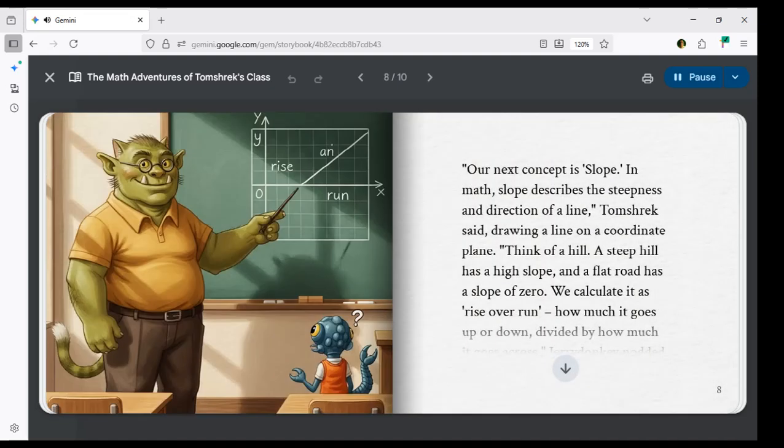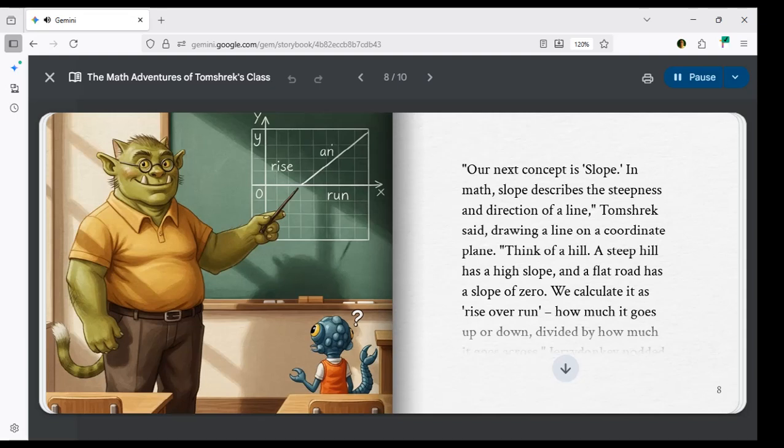Our next concept is slope. In math, slope describes the steepness and direction of a line, Tomshrek said, drawing a line on a coordinate plane. Think of a hill. A steep hill has a high slope, and a flat road has a slope of 0. We calculate it as rise over run, how much it goes up or down, divided by how much it goes across. Jerry Donkey nodded. So it tells you how much something is tilting?